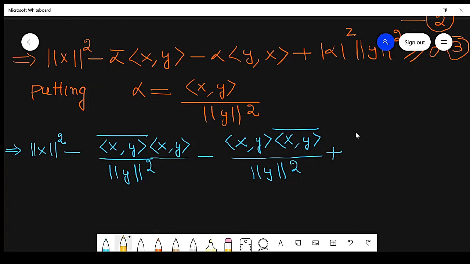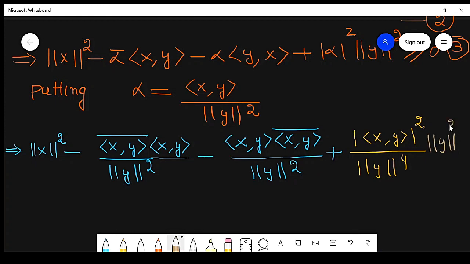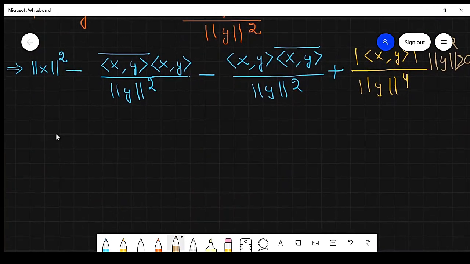So which is alpha square. So x y raised to power 2 over norm y raised to power 4 and into norm y raised to power 2 greater than equal to 0. So this entire term is greater than equal to 0. So simplify. Alpha into alpha conjugate, alpha square. So remember that.